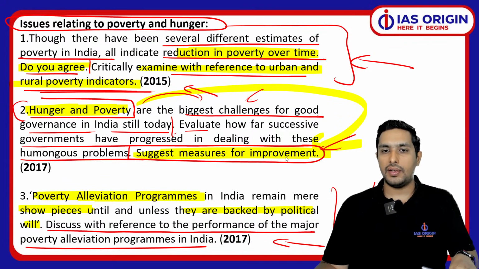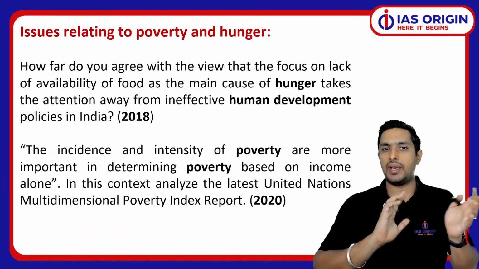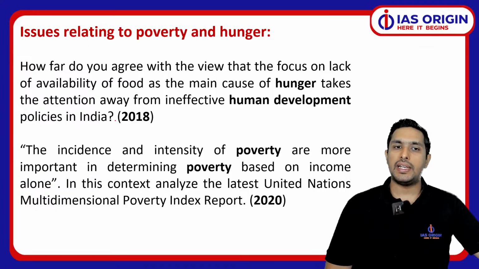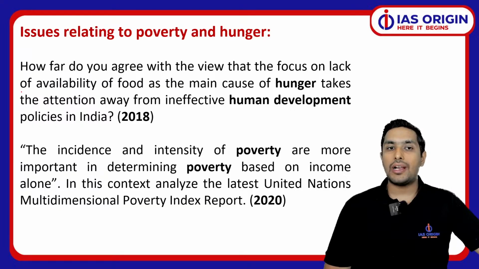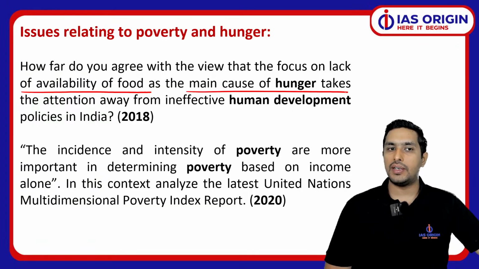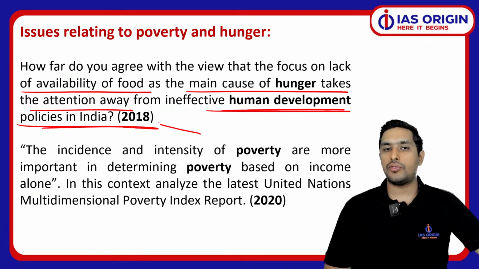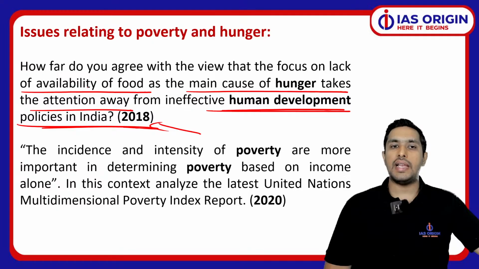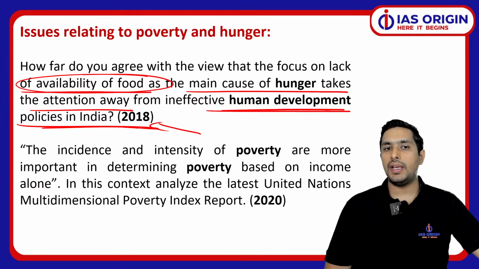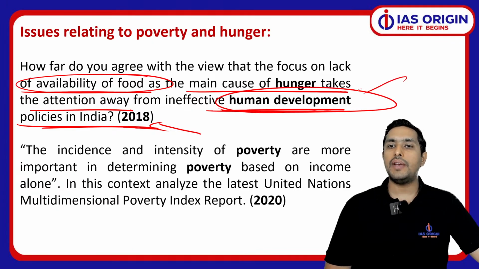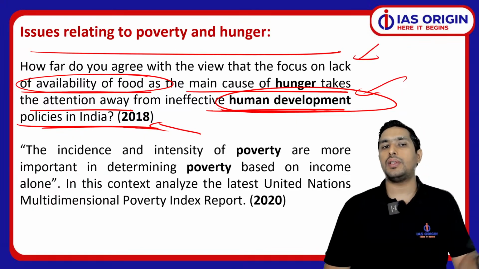Now, poverty and hunger, we all know, are very much connected with each other, and only if we understand that linkage are we in a position to answer these questions precisely. Again, in 2018, we had this question: how far do you agree that the focus on lack of availability of food as the main cause of hunger takes the attention away from effective human development policy in India? So ये बहुत interesting है that just lack of availability पे focus नहीं करना है हमने. We have to focus on human development as well. That is more important than anything else.